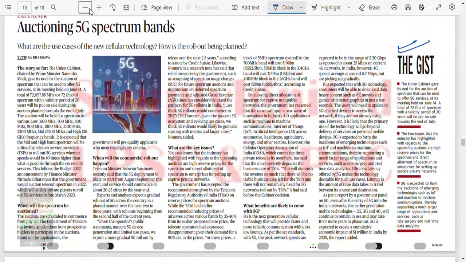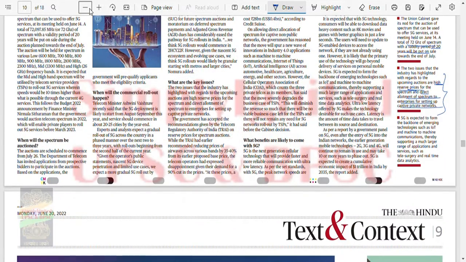Auctioning 5G spectrum band. The Union Cabinet gave its nod for those things. A total of 72 gigahertz of spectrum for 20 years will be put on sale. The two issues of the industries highlighted with regard to upcoming auctions are high reserve prices for spectrum and direct allotment of spectrum to enterprises for captive private networks. 5G is expected to form the backbone of emerging technologies such as IoT, etc. Okay, so it is more industry relevant. IR 4.0 it is talking about, right?